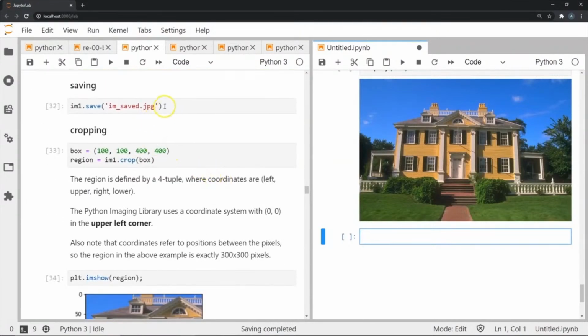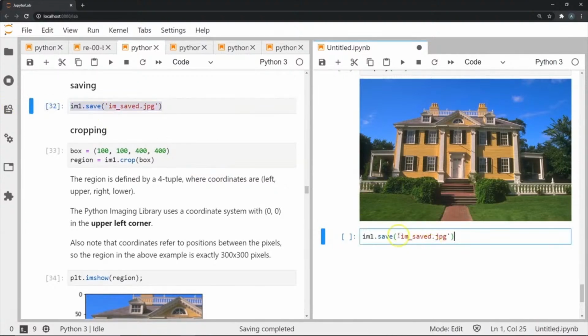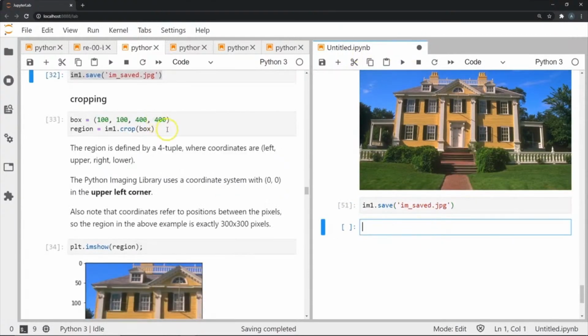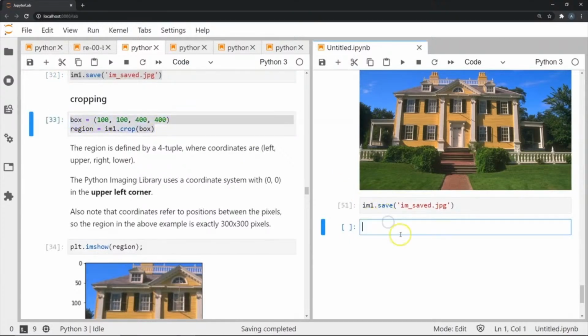Now I can obviously save a particular image using the save function, which is as simple as just doing this. So I'm going to save the image as im_save.jpg over here. Now if I wanted to crop an image, I can do that as well. So I stored the dimensions that I want cropped in the form of a tuple, as you can see here, and I'm going to pass that tuple to the crop function, and I'm going to apply that on top of IM1, and I'm going to store that to region.